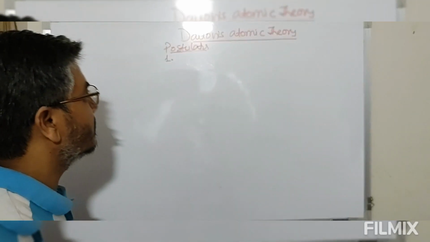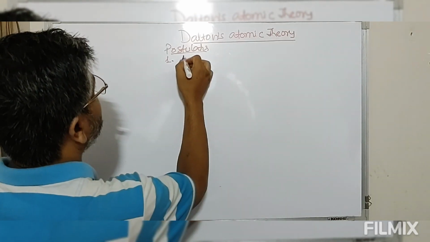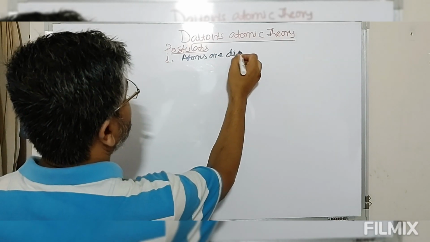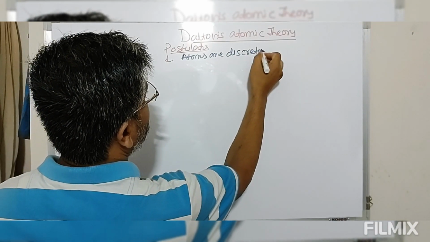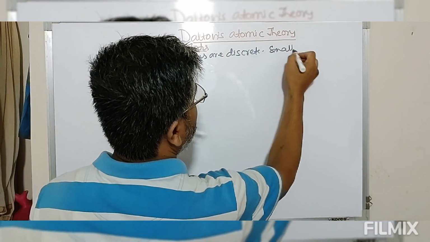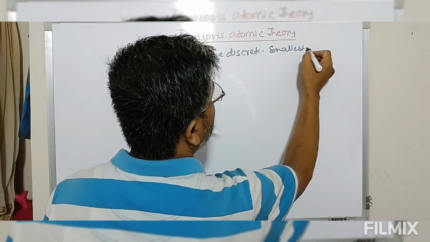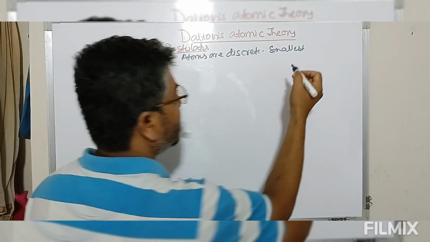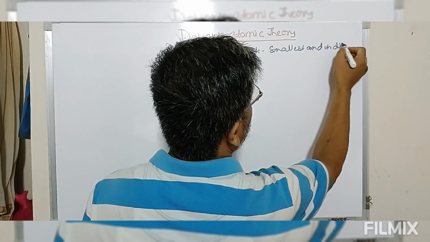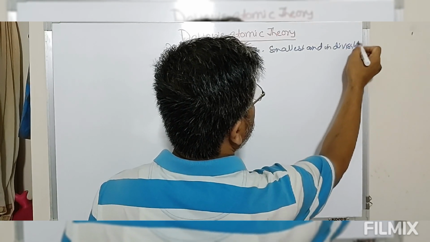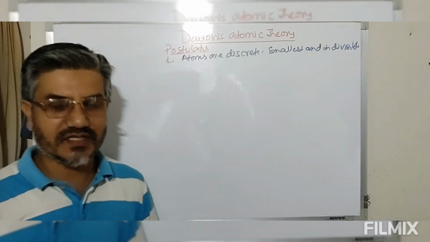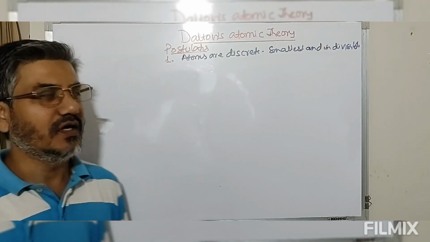So let me just write down. Atoms are discrete. These are smallest and indivisible, which take part in chemical reaction.